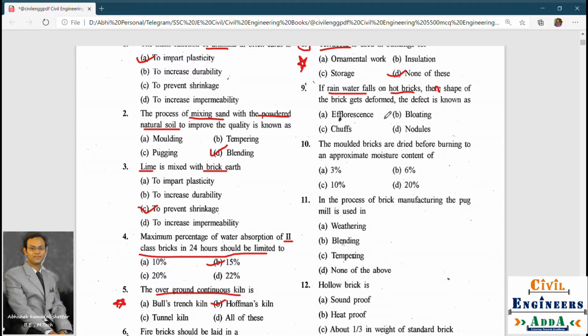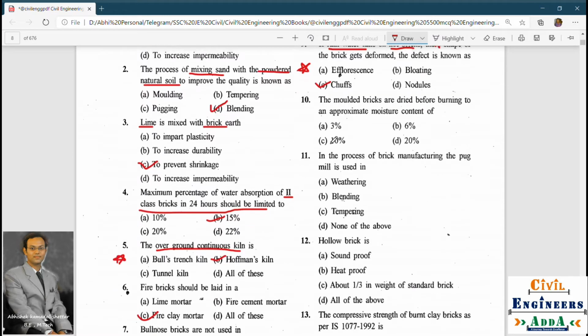This is also an important question. The defect is known as chuffs. Efflorescence is a precipitate or white colored stain that is formed. So the answer is chuffs.